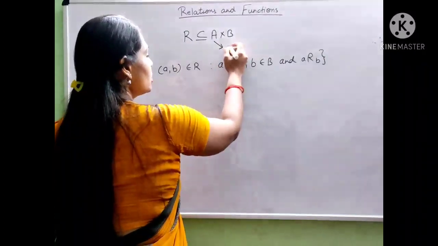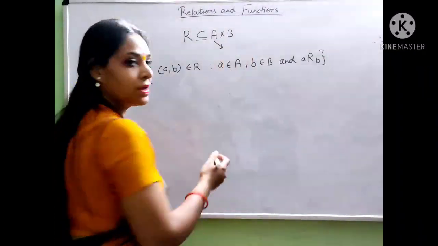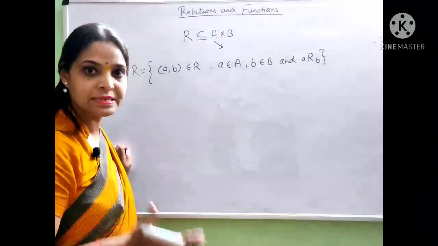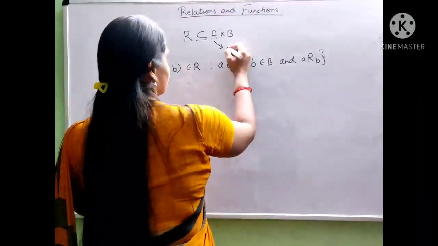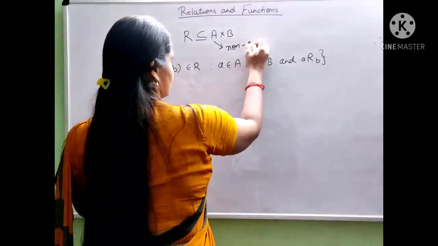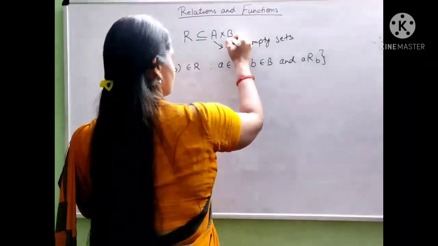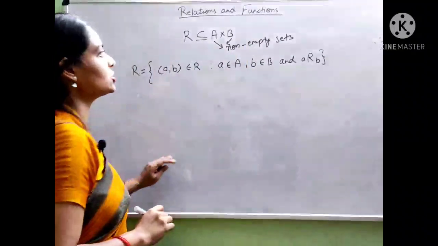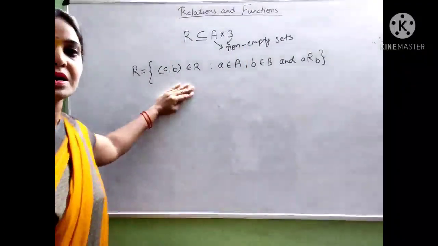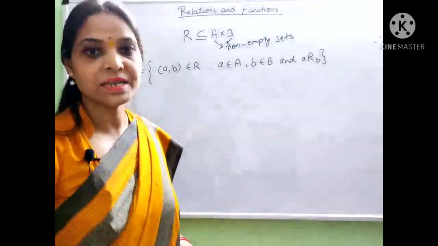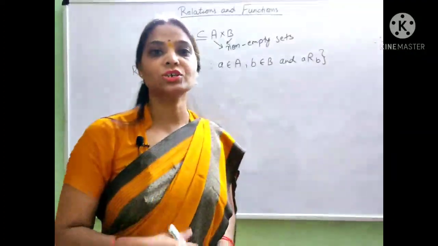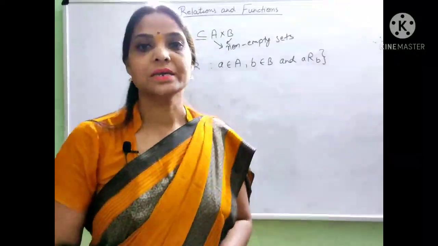A and B should not be empty sets. This is the condition to make a relation. Basically, R is a condition to relate elements a and b.